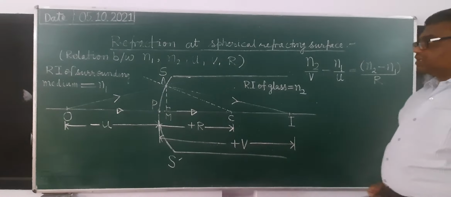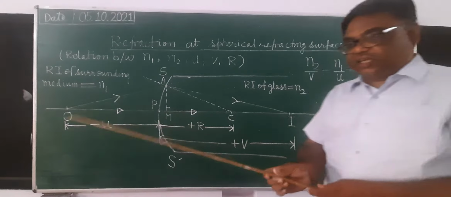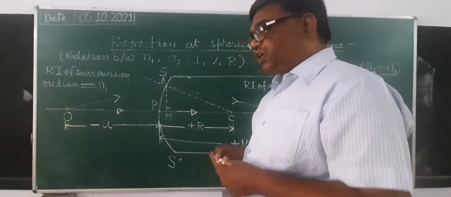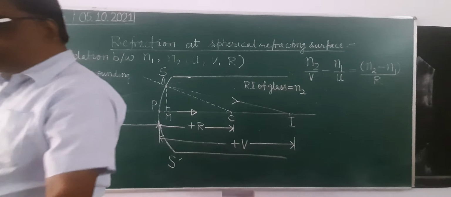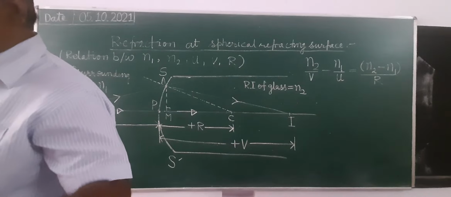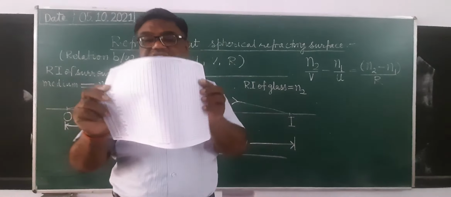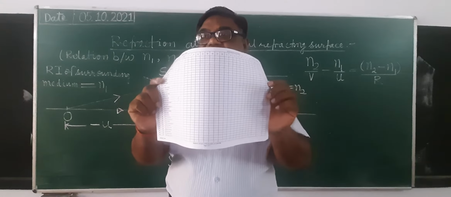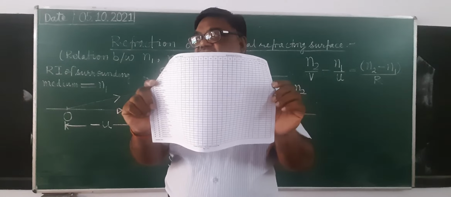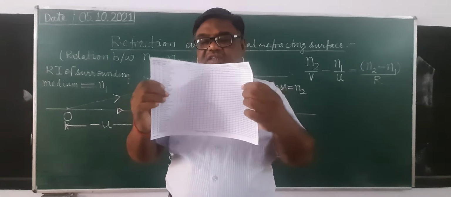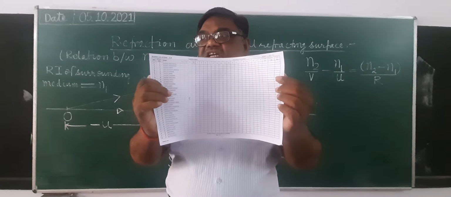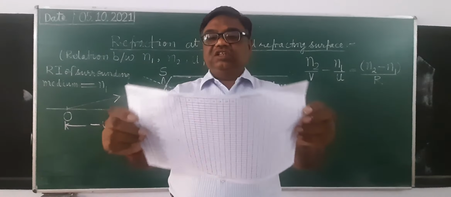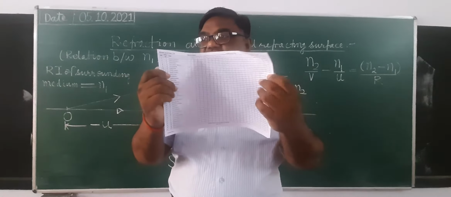Now see here. About spherical refracting surfaces you already know, but I am just revising. There are two kinds of spherical refracting surfaces. One is convex and the other is concave. Now what is convex? Convex means it is a raised surface. For example, like this. From your side it is raised. So it is a convex surface. But if I hold it like this, then it is depressed inside. It is pressed in between. So it is a concave surface.